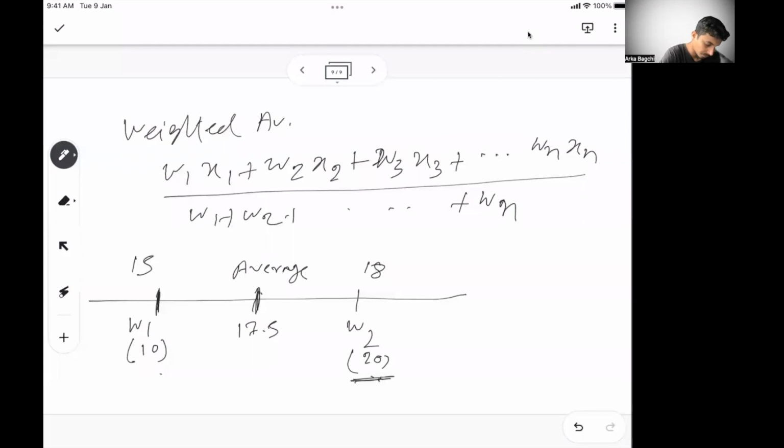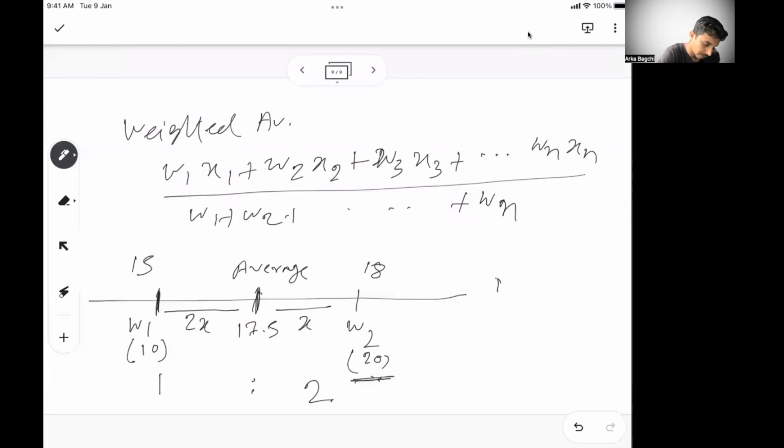If the weight ratio is 1:2, then this distance will be 2x and this distance will be x. So the distance of the average from each of the ends will be in the reverse of their weights.